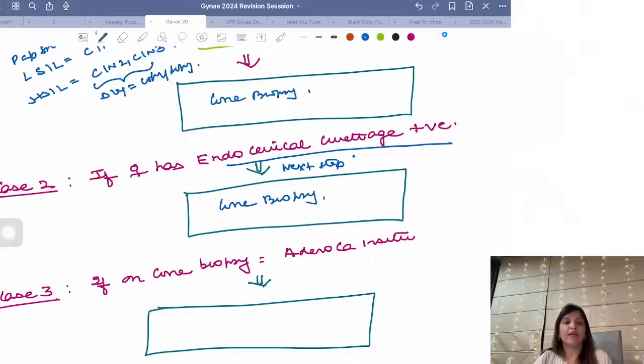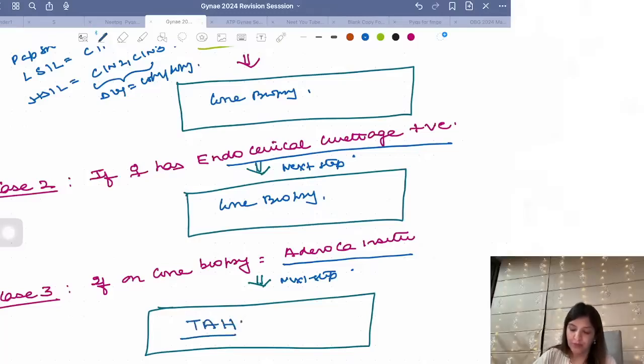So, if a female has endocervical curettage positive, the next step is cone biopsy. Suppose I did the cone biopsy and the report came as adenocarcinoma in situ. Now, what is the next step? Now if adenocarcinoma in situ is there, I have to go with hysterectomy. Total abdominal hysterectomy. Clear to all of you?